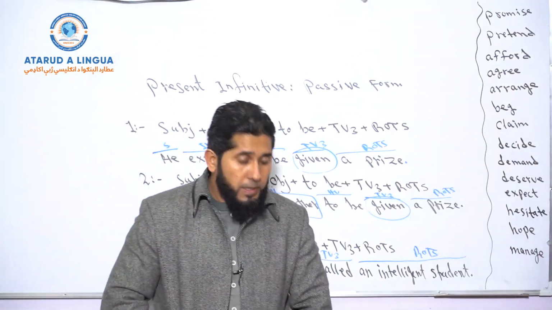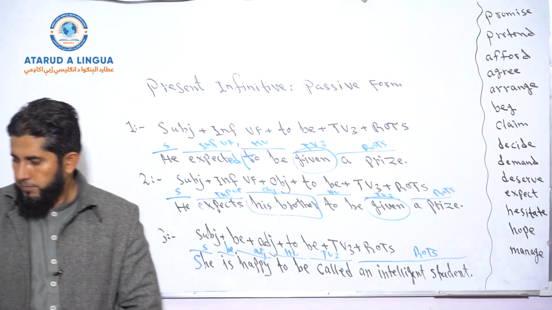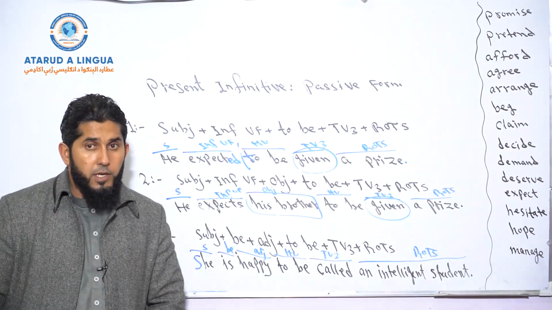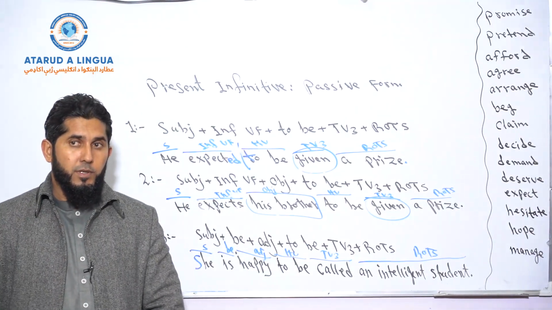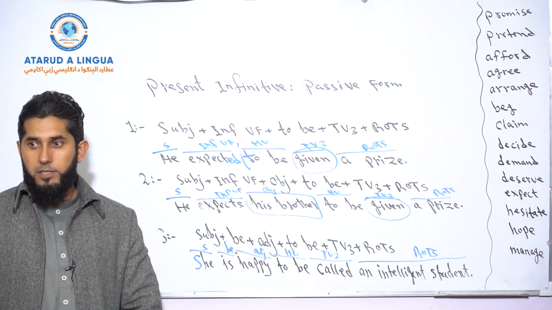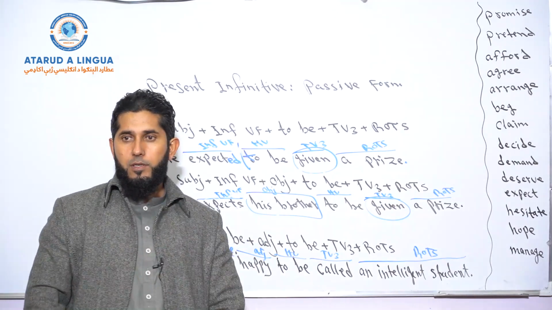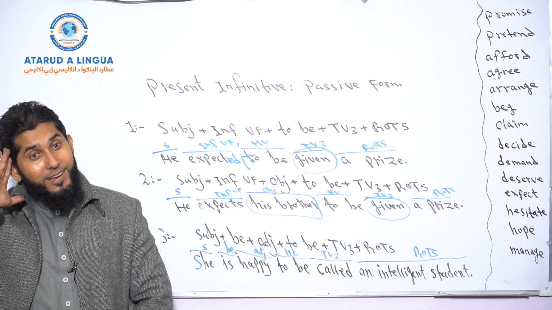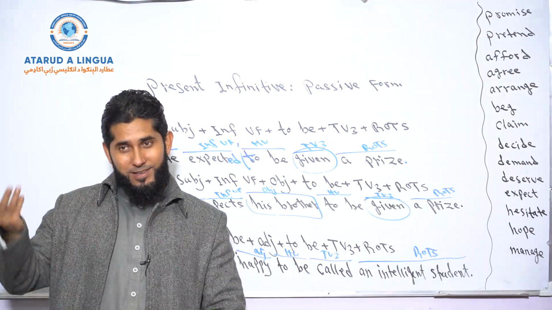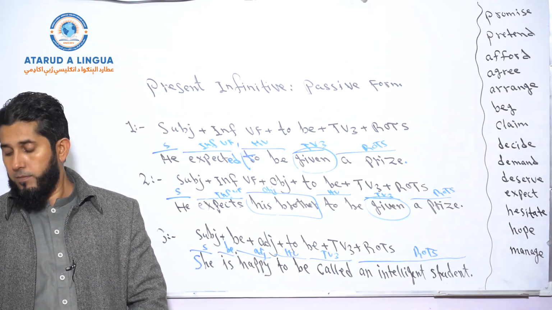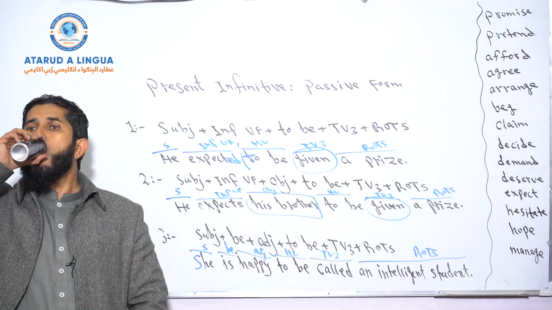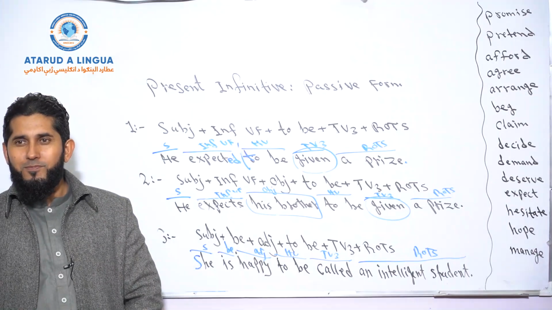Examples. He hopes to be sent to paradise. His example is correct, right? Afghans expect to be given more electricity by the government.